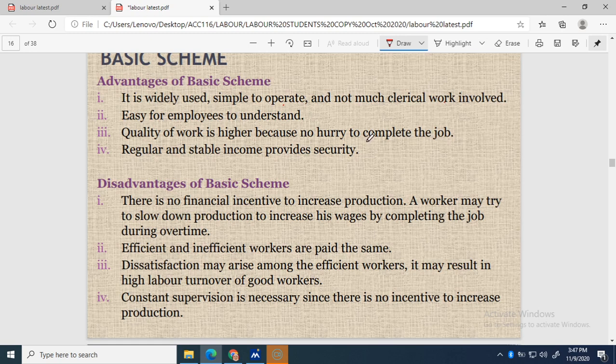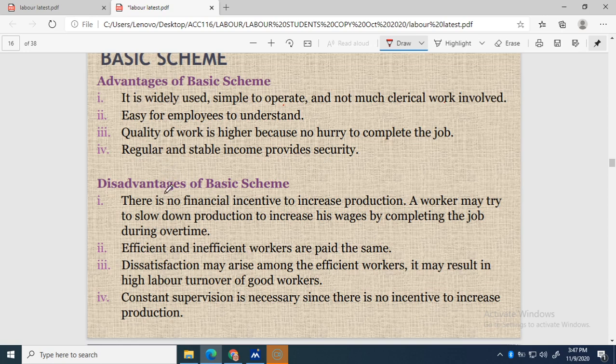Because they are not paid by the unit produced, they can complete the product in a period that they want. Regular and stable income provides security. If they come to work, even though they do not produce much output, they still have the wages paid.